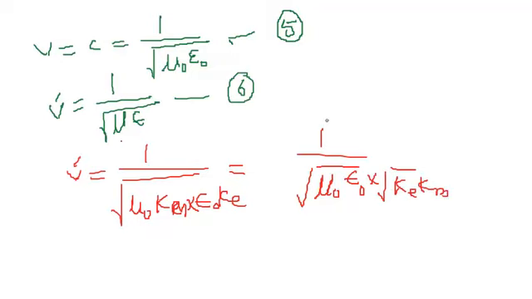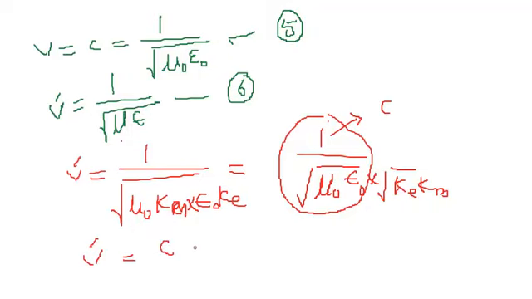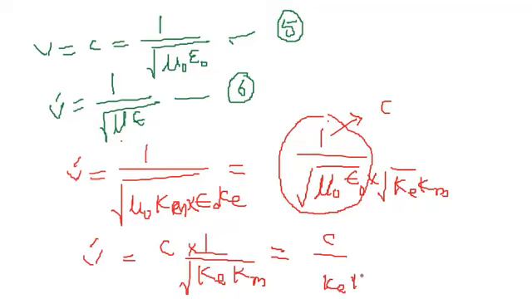And from the previous equation we know that the first part is equal to c, the speed of light. So further we can write V dash equal to c into 1 over the square root of K sub e into K sub m, which is c divided by the square root of K sub e into K sub m.